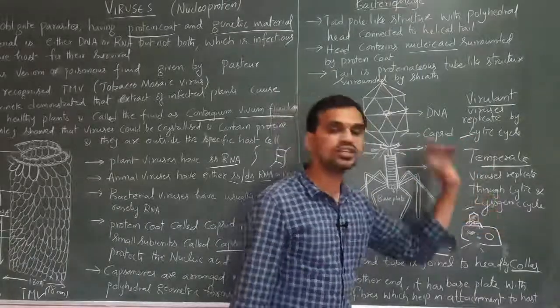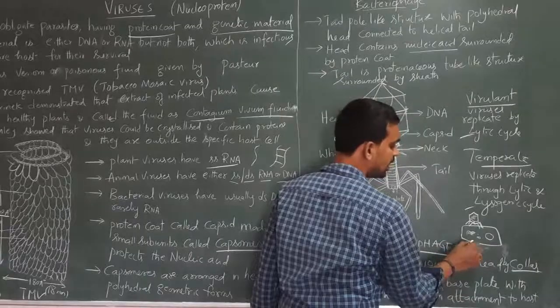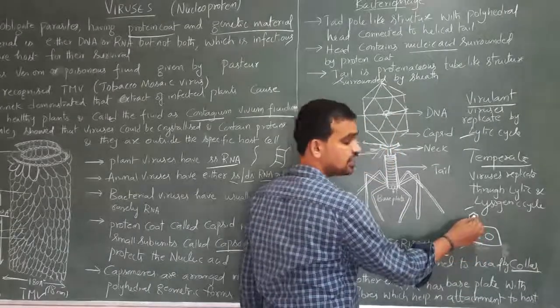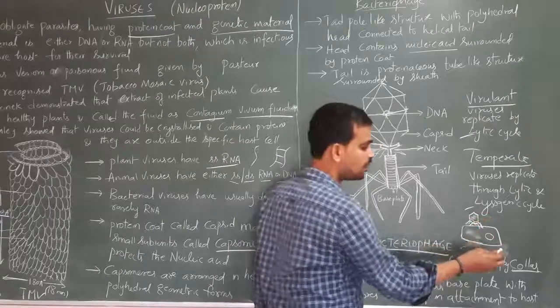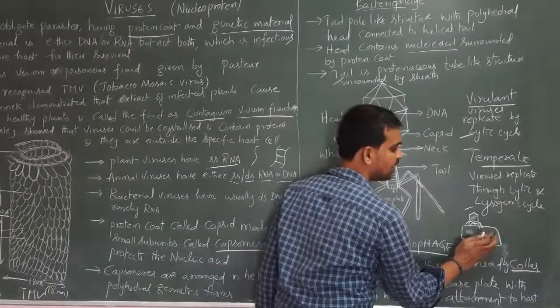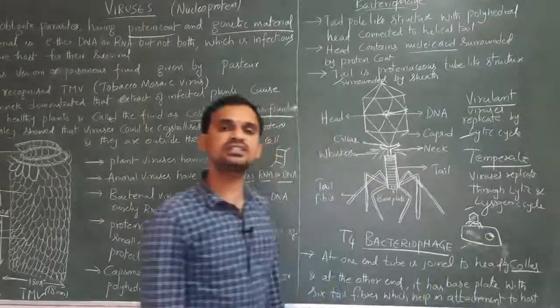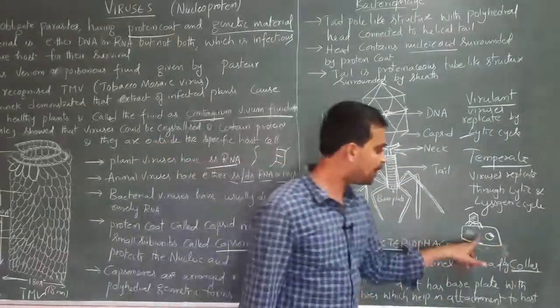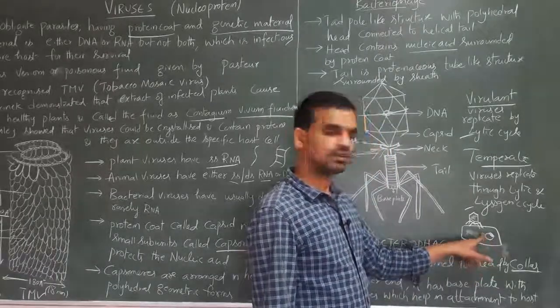In case of the lysogenic cycle, what happens? Here the bacterial cell does not undergo lysis immediately. Here the genetic material will enter into the bacterial cell and incorporate with the genetic material of the bacteria like this. In case of the lysogenic cycle, whenever the bacteria undergoes multiplication, the genetic material undergoes division, right?